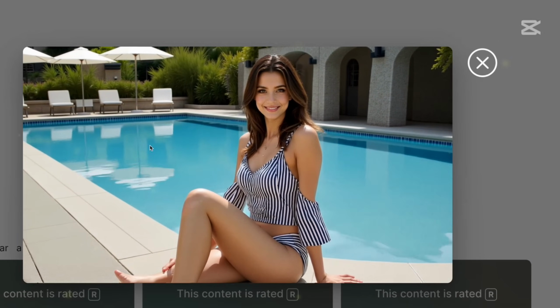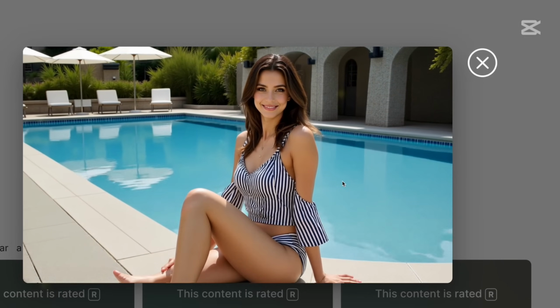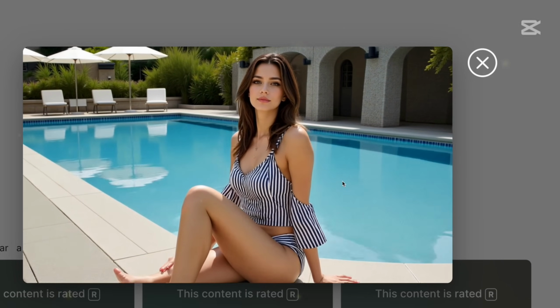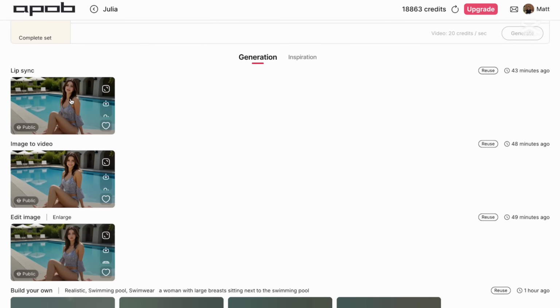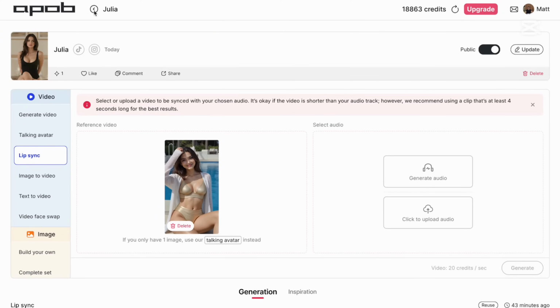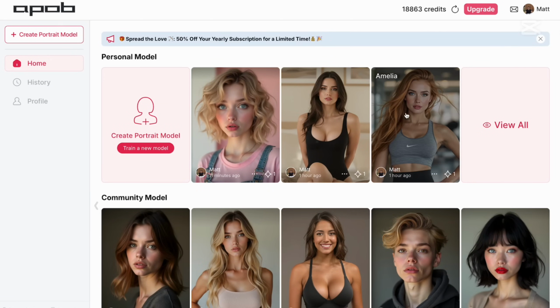The water is moving correctly. There is a problem with her leg here. However, you can just generate one more time or one more generation, and then you basically get where you want to. But I was basically using the image that I generated before. And again, I also made a lip sync with Julia. So this is one example. It was Julia. Let me show you maybe one more example.